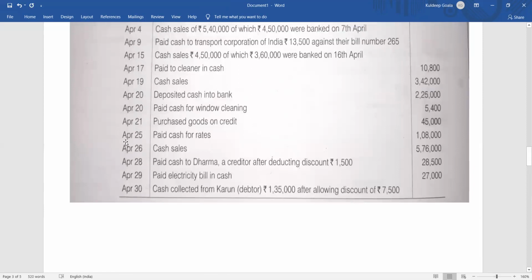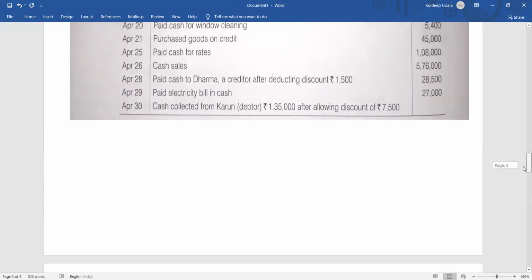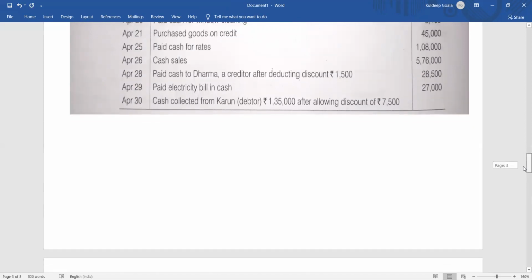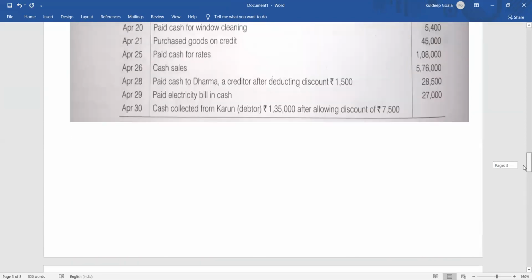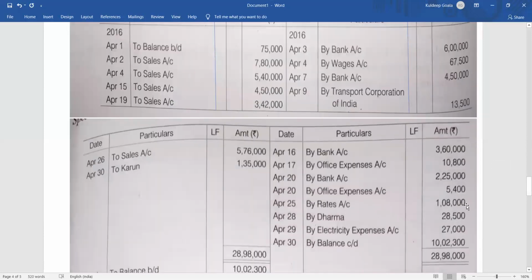April 25. What is given on that? April 25, paid cash for rates. Rates means there are certain charges that we are paying. How much? 1,08,000. These rates and taxes generally come together. Government rates are there for particular charges. So how much have we paid? 1,08,000. So what will be the journal entry? Rates account debit to cash, isn't it? And cash credit side. This is a payment. So in the credit side of cash, we will write, what will you write? By rates. How much? 1,08,000. Clear? By rates 1,08,000 in the credit side.